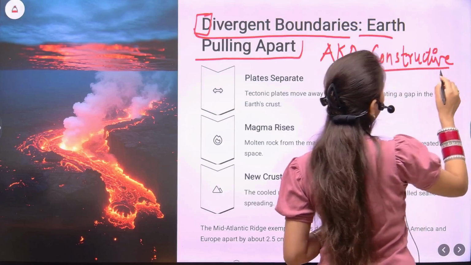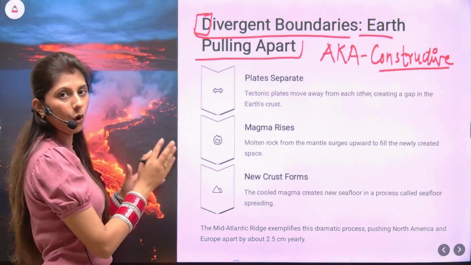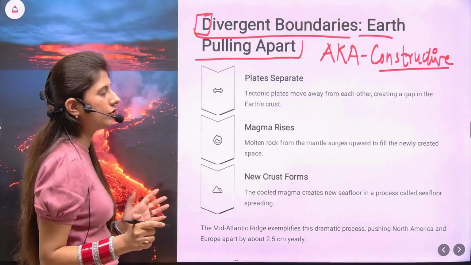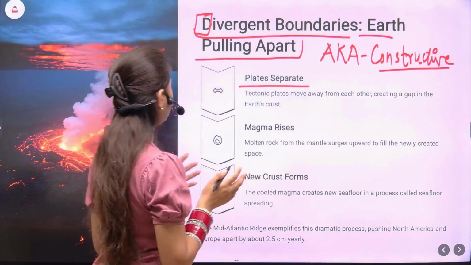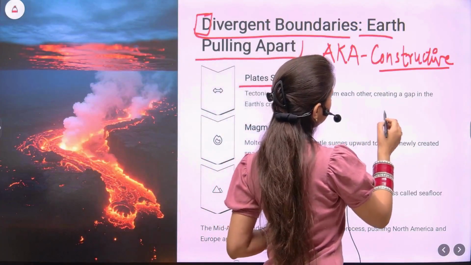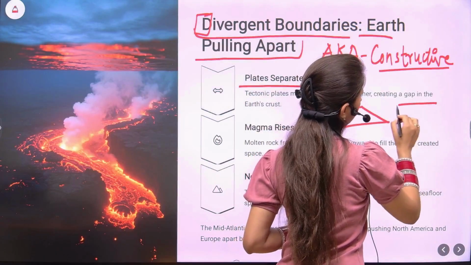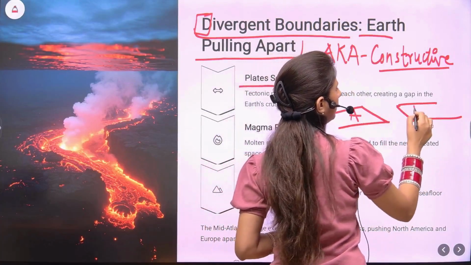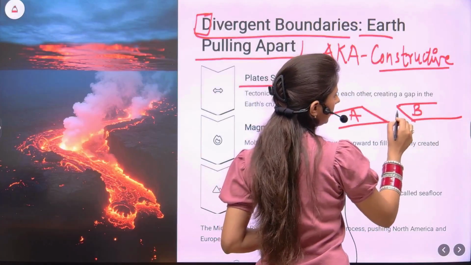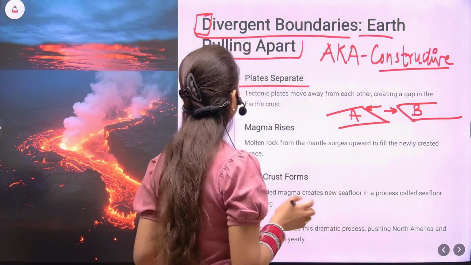Why is it called so? I'll be telling you in a minute. So what happens along divergent plate boundaries? Here plates separate. For example, let's create a diagram. This is plate 1 and this is plate 2, or A and B. Now these plates will pull apart in opposite directions.